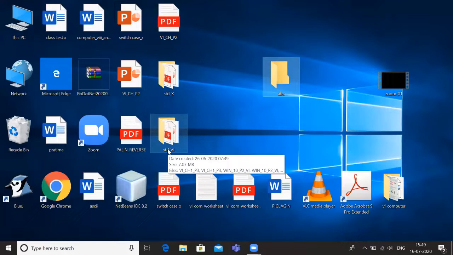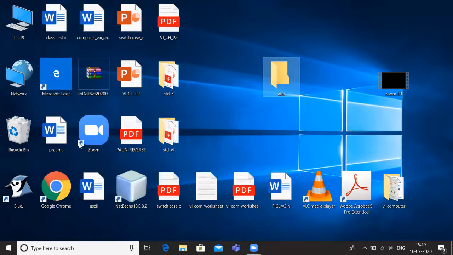Icons are the small pictorial representation of a program, file or folder. So these things you are looking at are called icons. Some of them are shortcut icons, some are system icons, some are folder icons, some are file icons. So icons are the small pictures that represent a program or a folder.